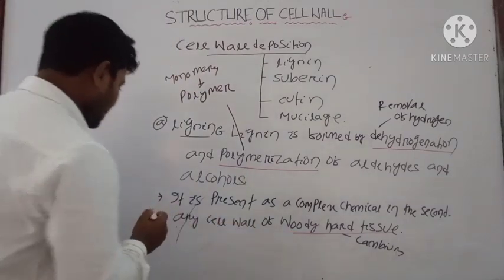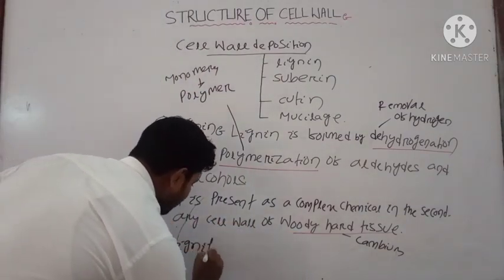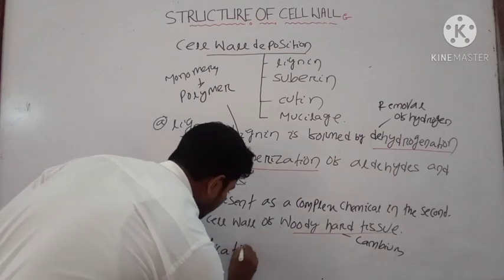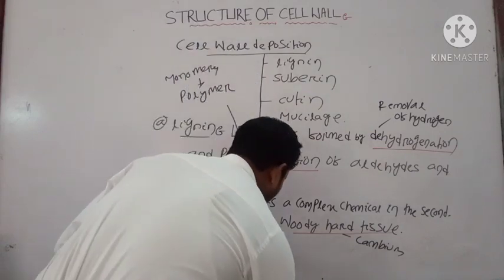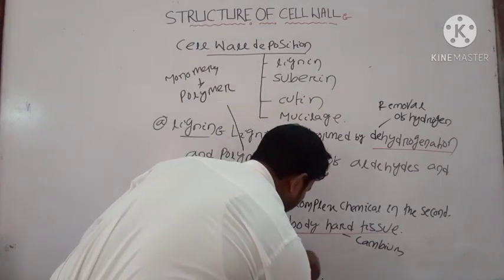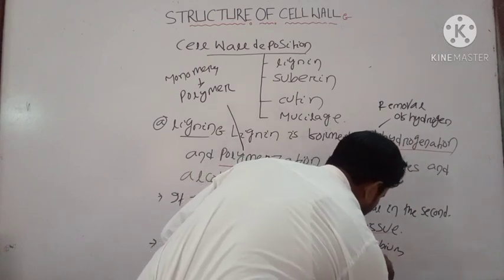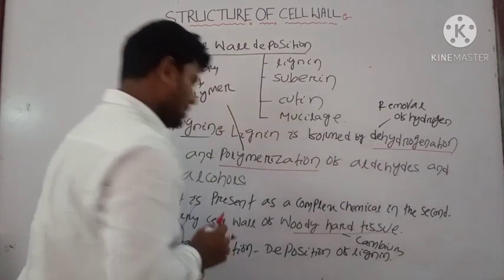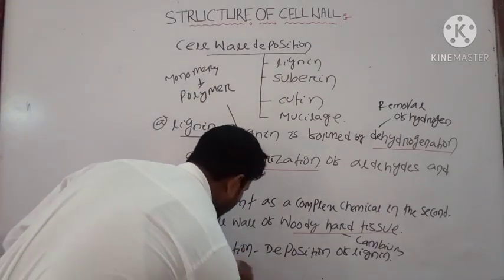Then the next point is the lignification process. What is lignification? The deposition of lignin in the cell wall is known as the lignification process.